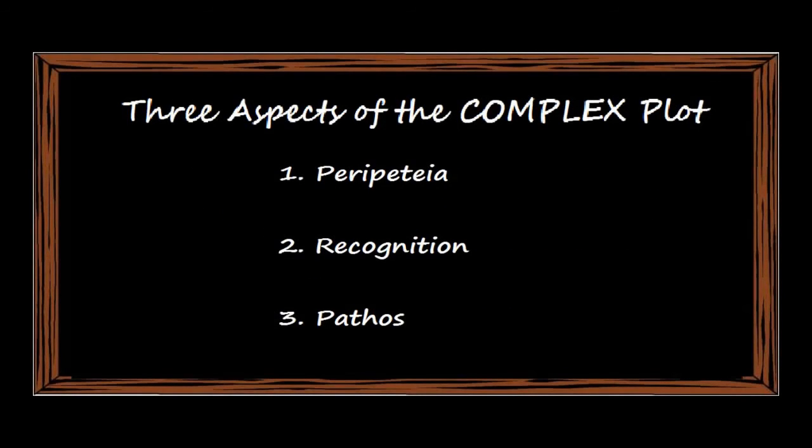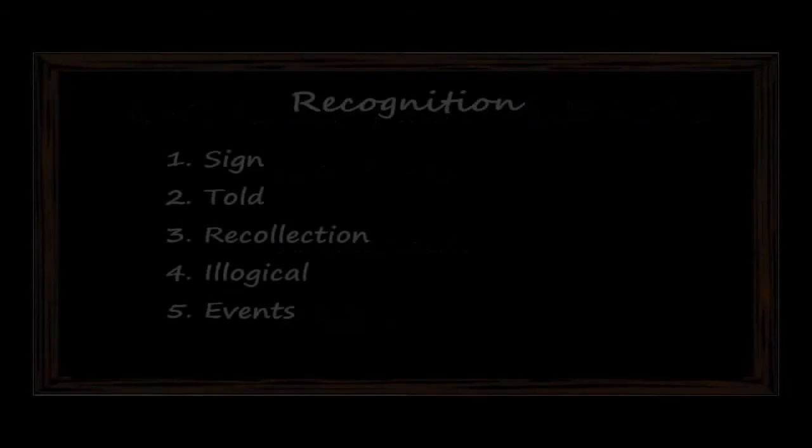Now there are 3 aspects to the complex plot: peripeteia, recognition, and pathos. The turn in the story is otherwise known as the peripeteia. Peripeteia often leads to recognition, which happens when the main character comes to recognize some truth or person. There are 5 types of recognition.